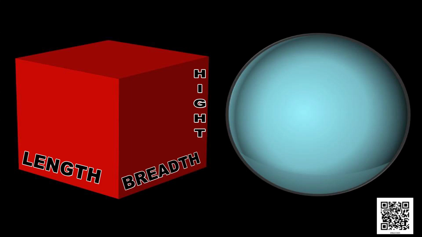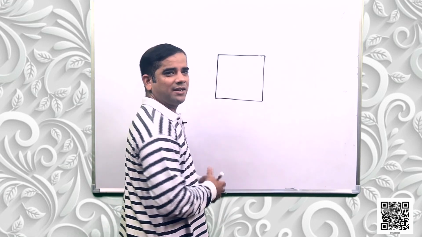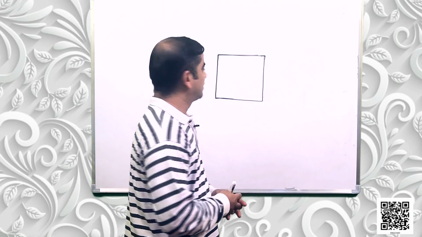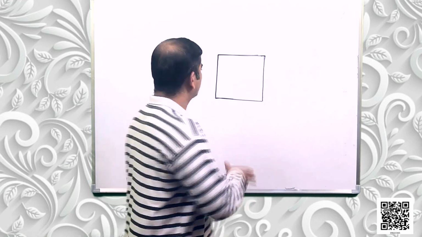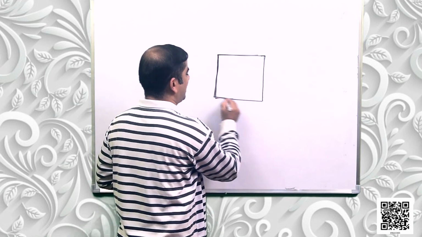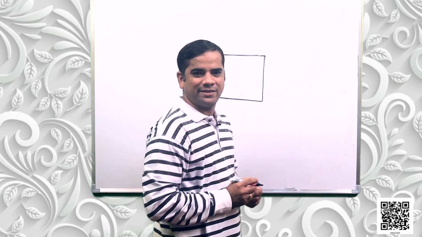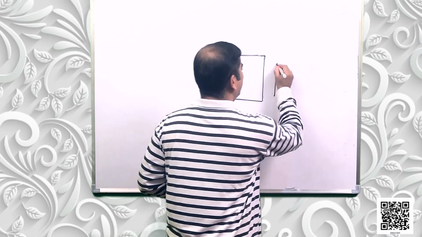Students, now this is a surface, this is just a square. In case of a cube, the cube has 6 squares, 6 surfaces. So each surface has two dimensions, only length and breadth. Length and breadth. Same goes with your rectangle.